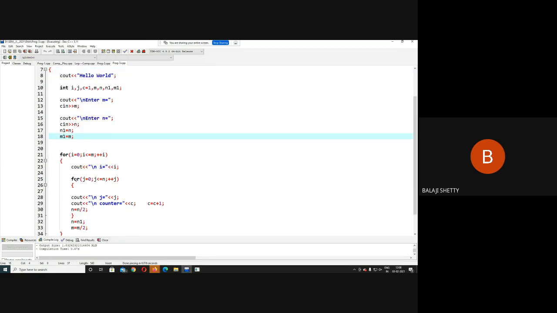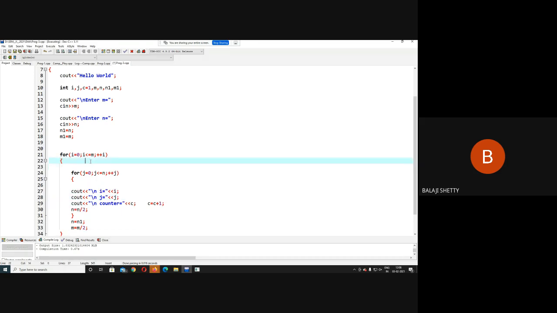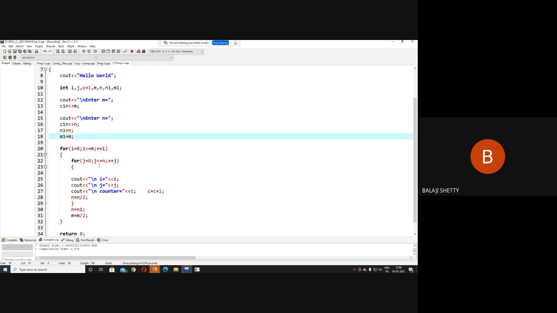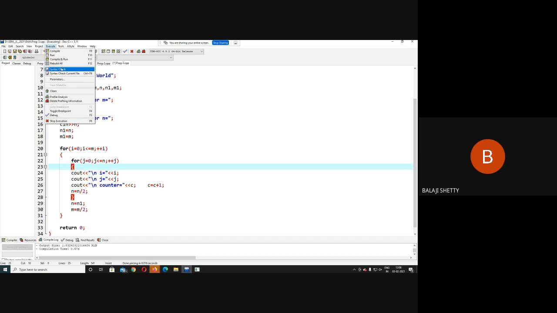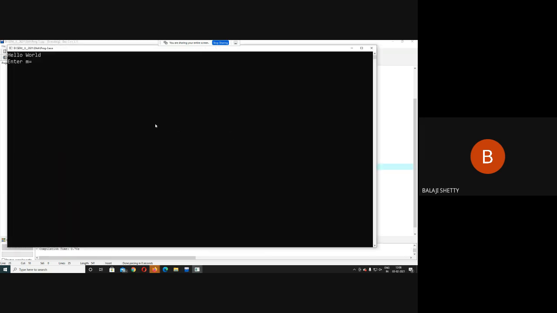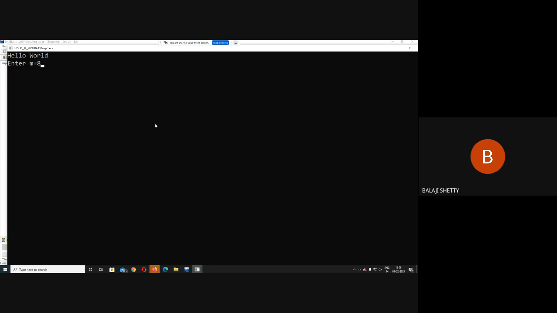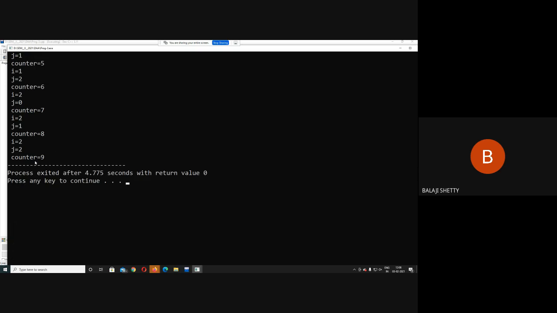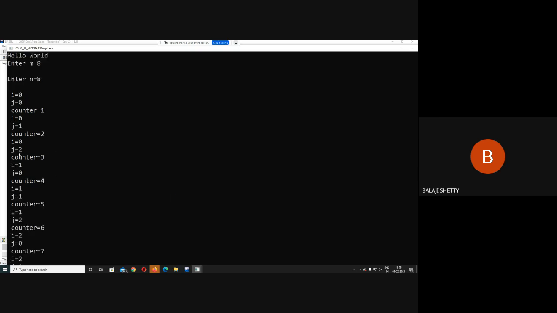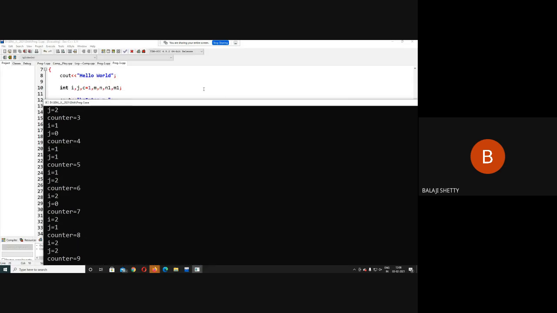What I do here in order to understand it in a better way, I just put this line here. It will be clear to me. Suppose I enter here 8. When I enter 8, log 8 is 3, log m 3, log n 3, 3 into 3, you can see here 9 times. And here 0 0 0 1 0 2 1 0 1 1 1 2 2 0 2 1 2 2. So this is the way in which we can process the complexity.